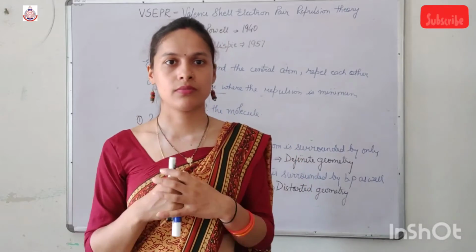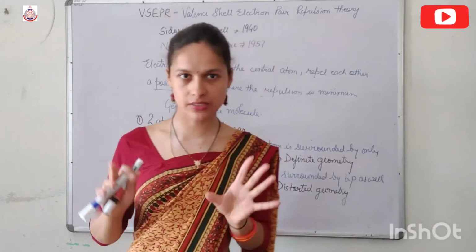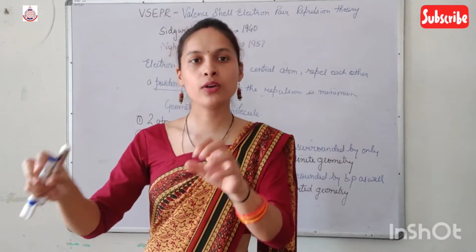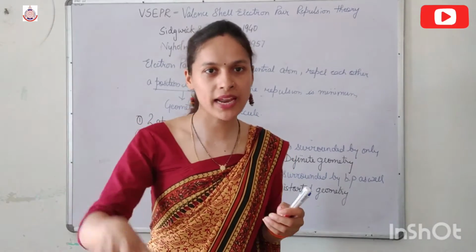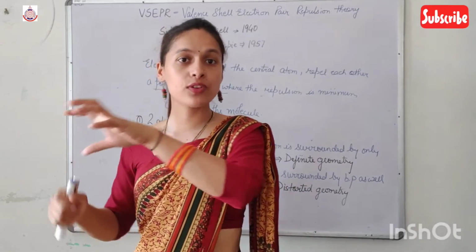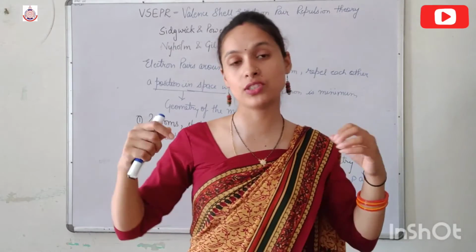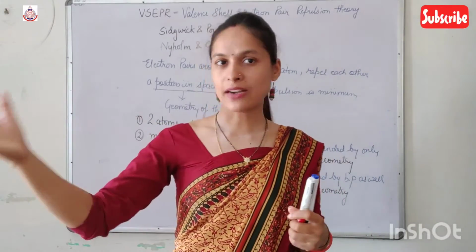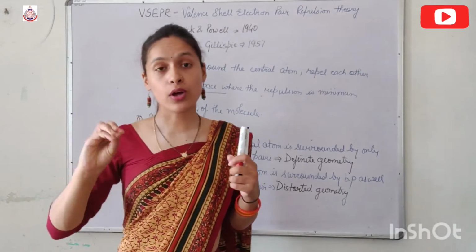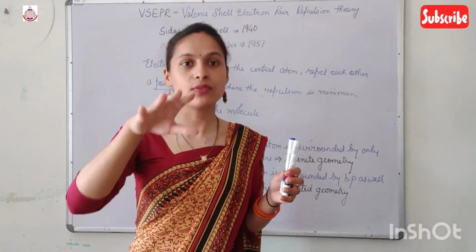Now suppose one friend is free to fight, and for the other friend there is someone who keeps that friend calm. The friend who doesn't have any support, who is free to fight, will fight with the maximum potential. But the friend for whom there is a person keeping him calm will fight with a little bit less potential.